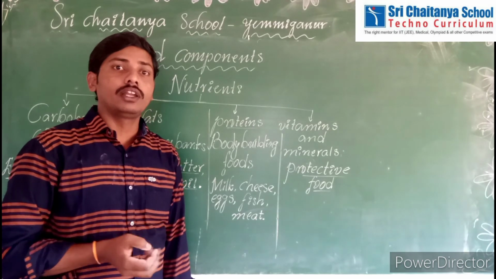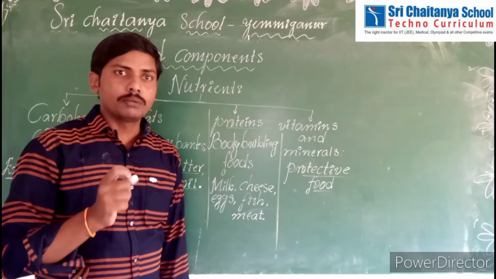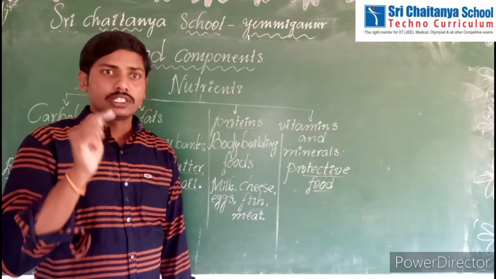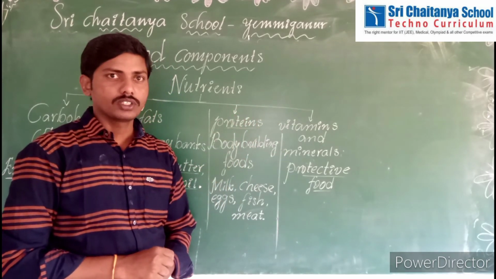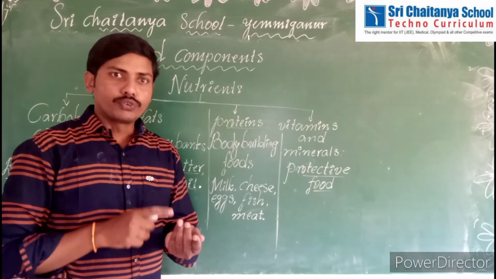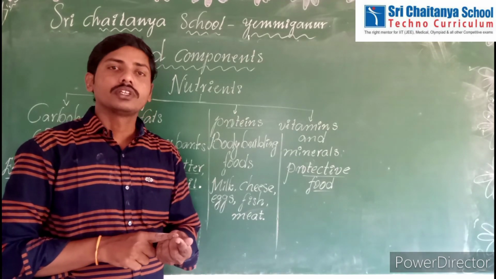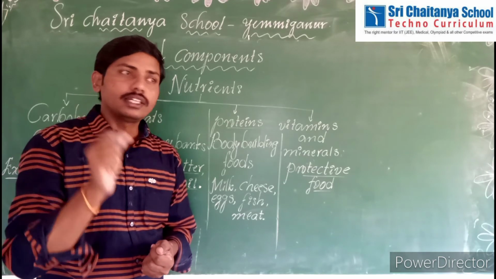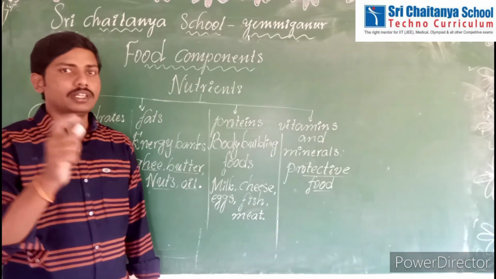All of you know very well. Fruits, vegetables, leafy vegetables, sprouts, and milk are rich in vitamins and minerals.